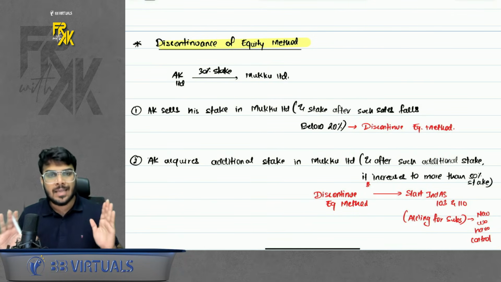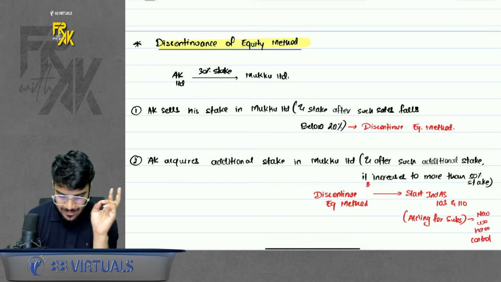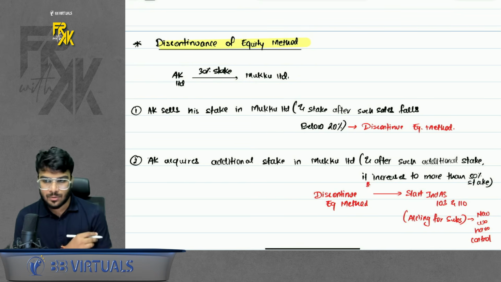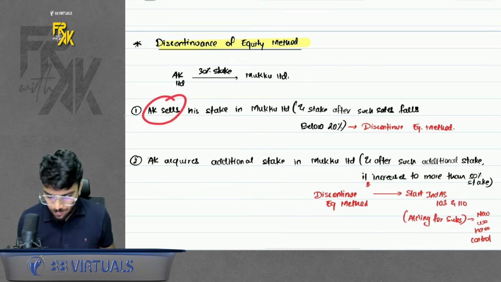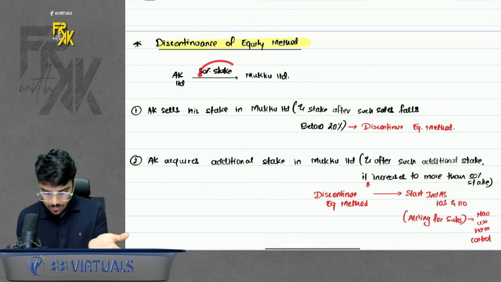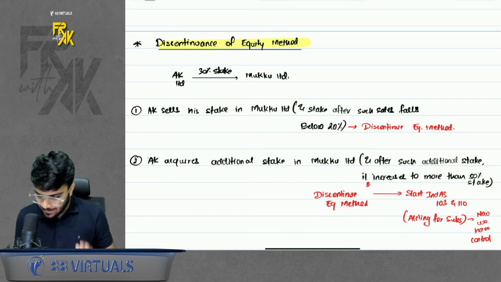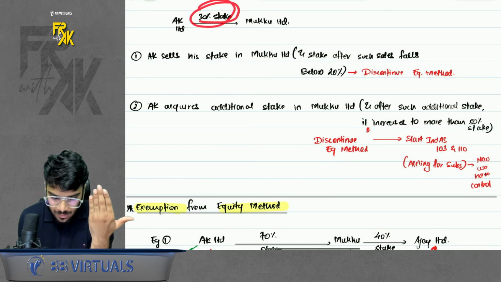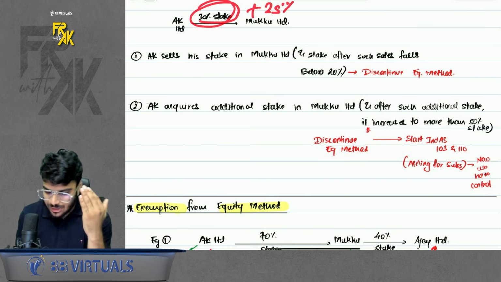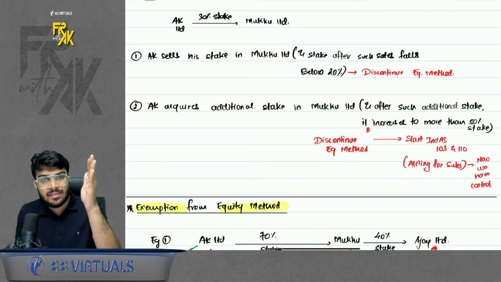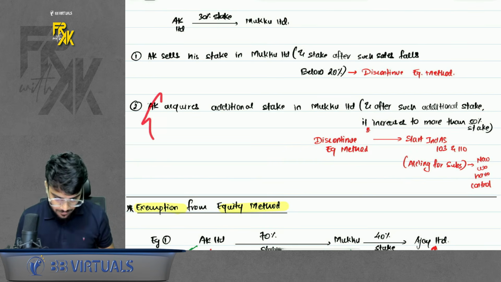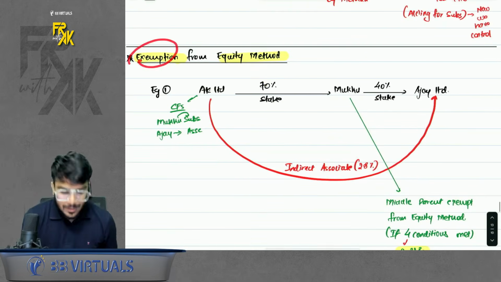When will you stop following equity method? In two scenarios. Let's say, for example, you are parent, you have 30% stake in Mukku. So two scenarios. First, if your stake falls below 20%, that means you dispose the stake and it falls below 20%, discontinue equity method. There is one more case. If your stake rises above 50%, so let's say you are 30%, you acquire 25% more, so your stake becomes 55%. So basically when the associate becomes subsidiary, you will discontinue equity method. Second case.